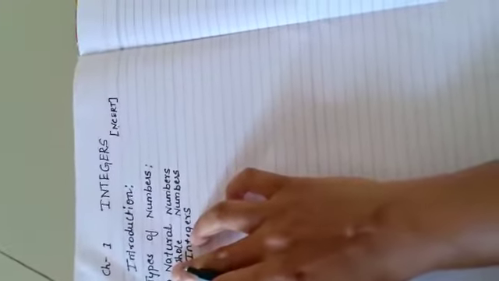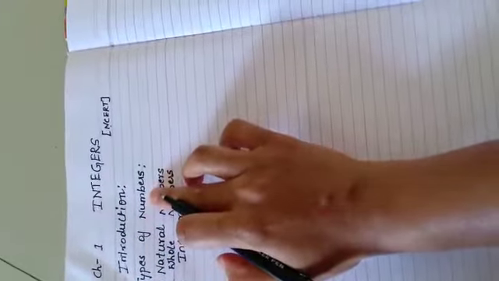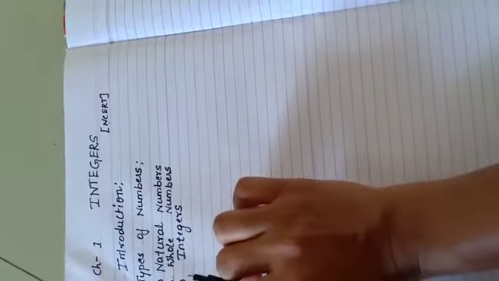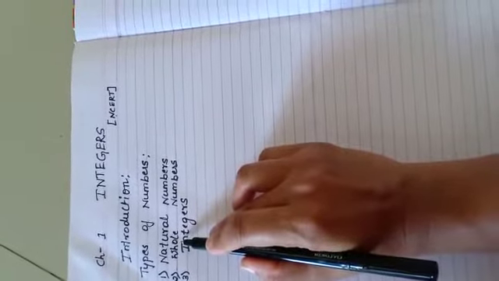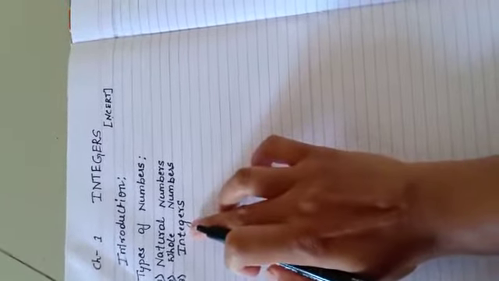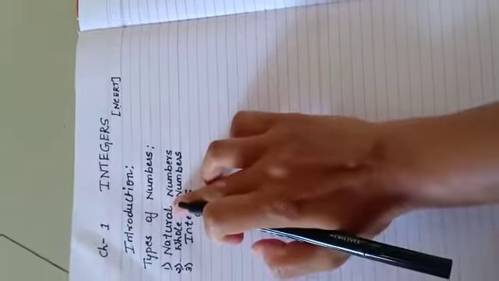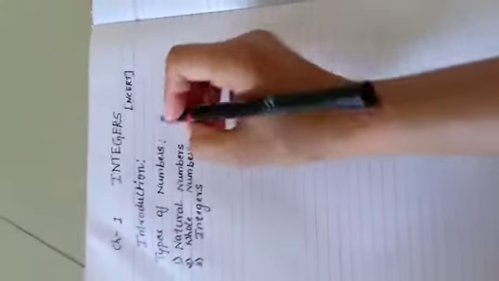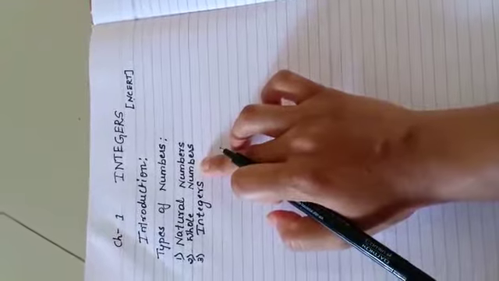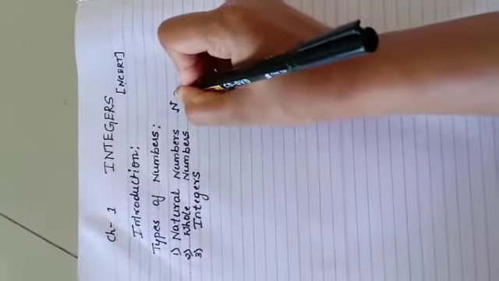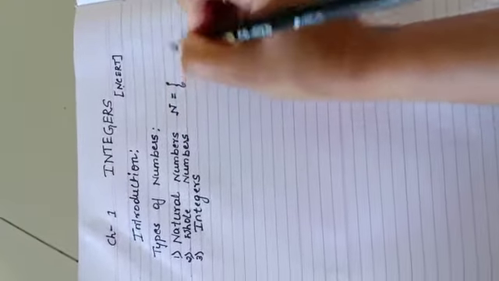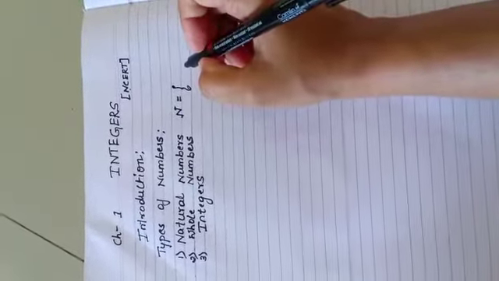For that we should know types of numbers. There are mainly 3 types of numbers. First one is natural numbers, second one is whole numbers, and third one is integers. So first we have to see what are natural numbers. Natural numbers are the numbers which are used to count the things. So natural numbers are represented by capital N.